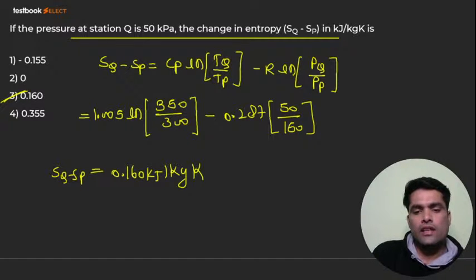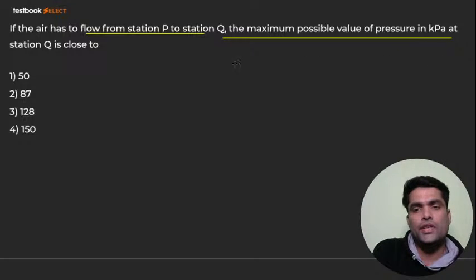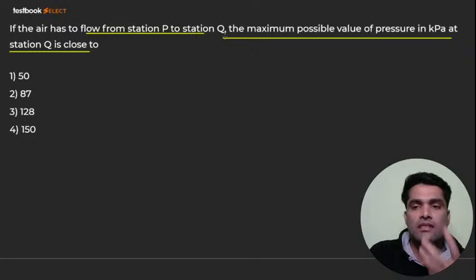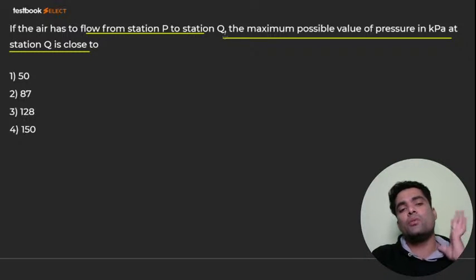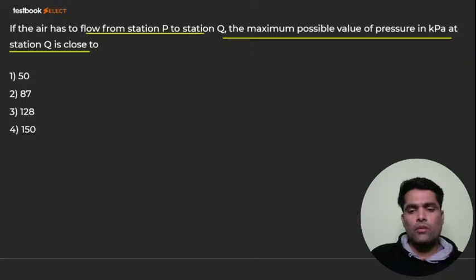Okay, so now we'll go ahead. If air has to flow from P station to Q, what is the maximum possible value of pressure in kilopascal at station Q? Air has to flow from P to Q, so what should be the maximum pressure at station Q? That we have to identify.